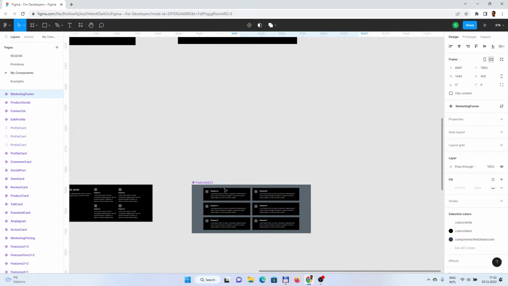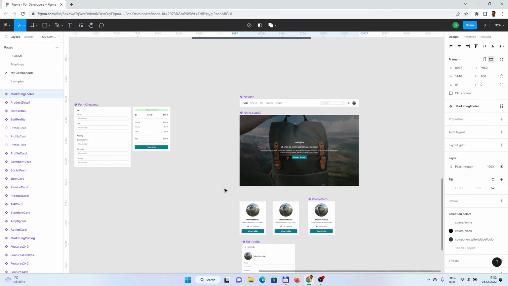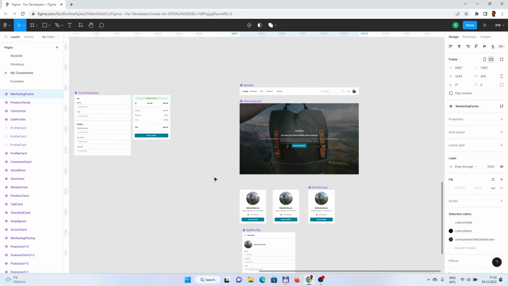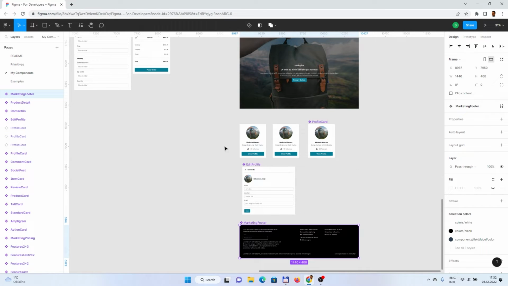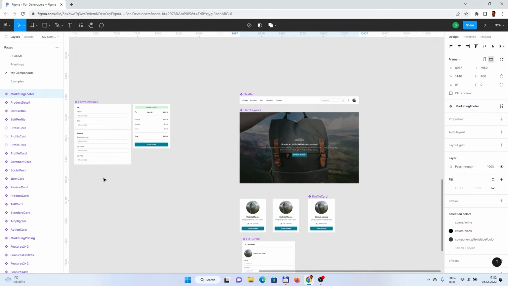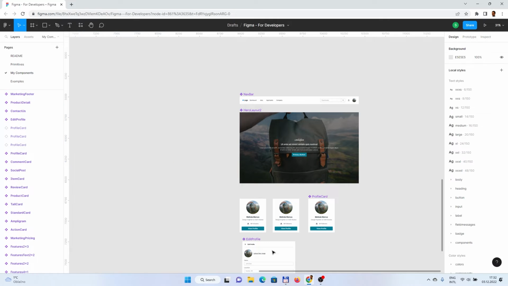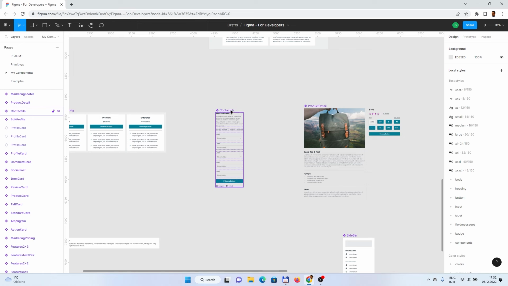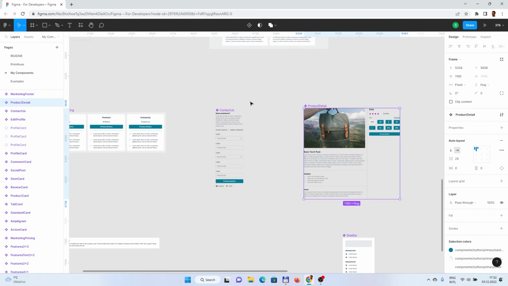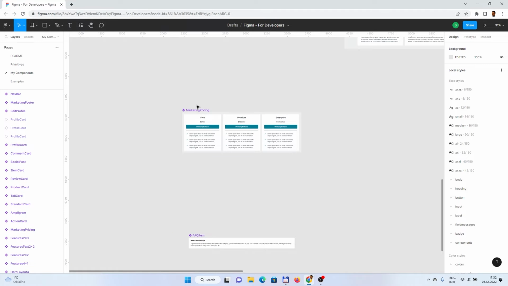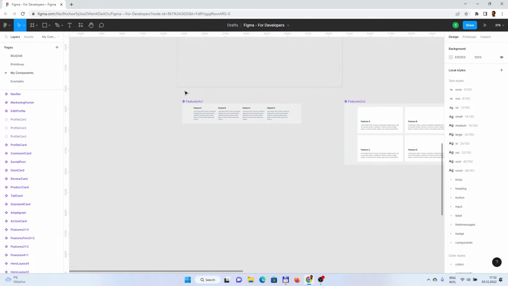And what else we can do? We can, I think, clean up the rest, because as I said, I will not do a full demo with all of the stuff, but we will just show the principles and maybe design this as a beginning. So for example, we don't need this, and you can obviously select that and delete it one by one, or from this menu, it's up to you. If we do some kind of a cleanup, we will have a bigger screen to play around with, and I think that makes sense.